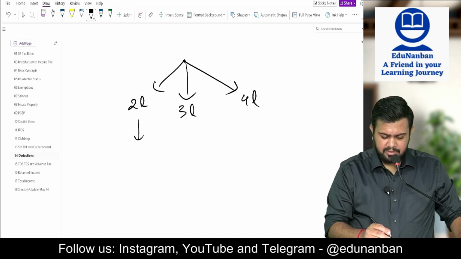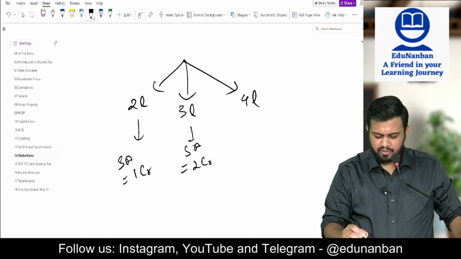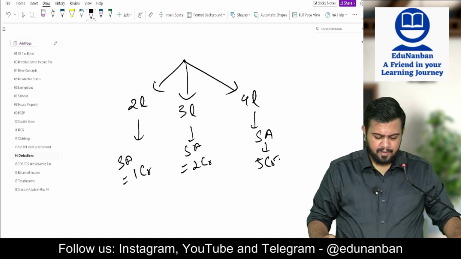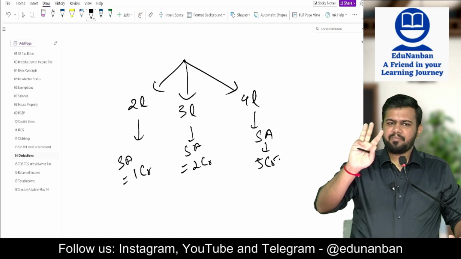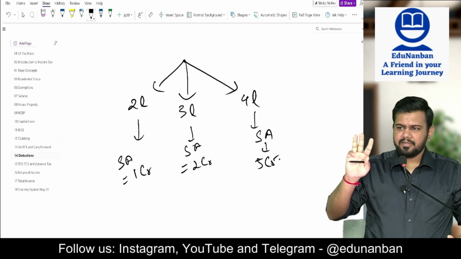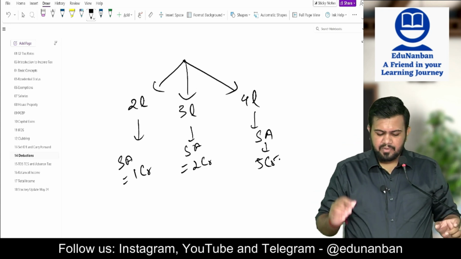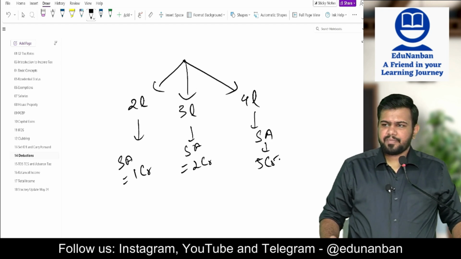For the first the sum assured is 1 crore, for the second the sum assured is 2 crores, and for the third the sum assured is 5 crores. So I have 3 policies, paying 2 lakh rupees, 3 lakh rupees and 4 lakh rupees as premium.